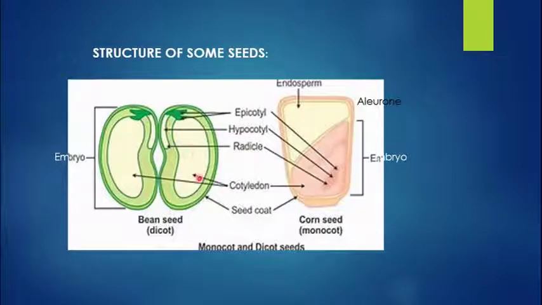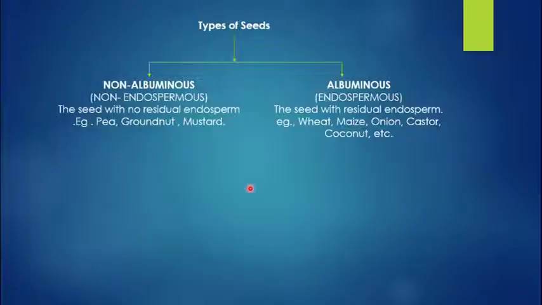So on that basis also we can classify the seeds as albuminous seeds or non-albuminous seeds. So types of seed: non-albuminous seed is non-endospermous. That is, the seed is with no residual endosperm. And this is found in peas, groundnut, mustard.